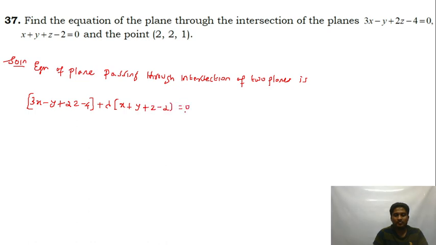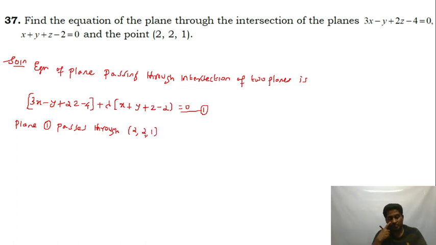We call this equation 1. Now plane 1 passes through the point 2, 2, 1. You put x as 2, y as 2, z as 1.